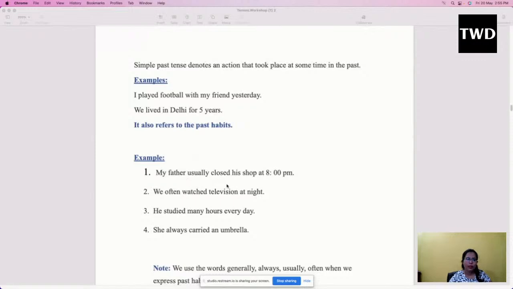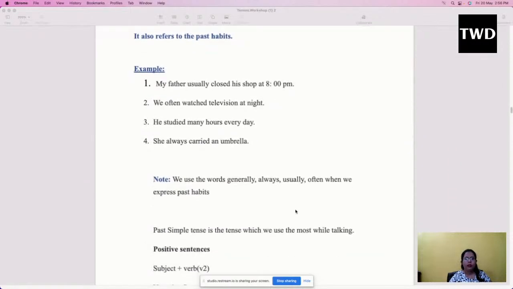My father usually closed his shop at 8 p.m. We often watched television at night. So whenever you are talking about your past habits, or say for example you're talking about your childhood, in such cases you have to frame sentences under simple past, and you have to use words like generally, always, usually, often.